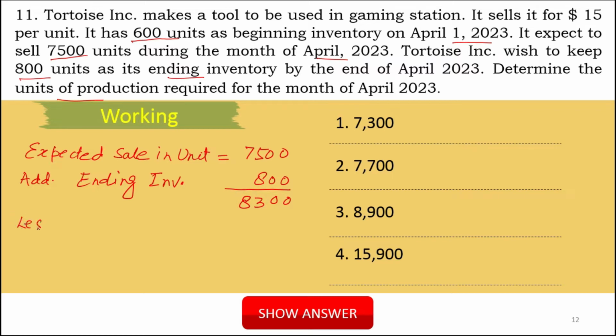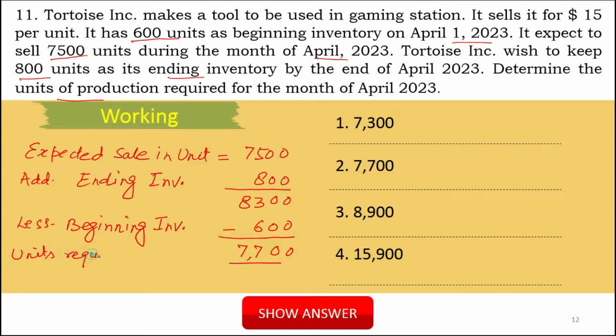Now you have to deduct the beginning inventory. How much is the beginning inventory? It is 600. So after deducting it you get the units required to be produced, that you get 7,700. This is the units required to produce. 7,700 is in option number 2. So our correct option is 7,700. The other options are automatically wrong.